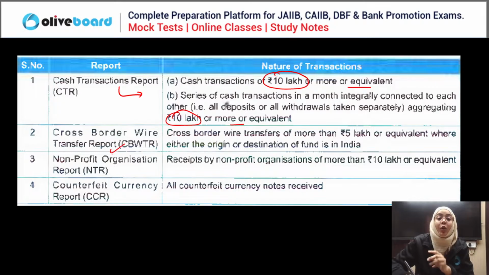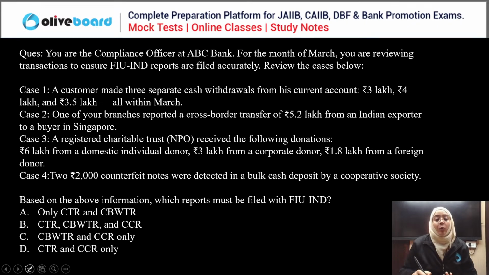Then if there is a cross border wire transfer of 5 lakh or above, it should be reported to Financial Intelligence Unit India. If the receipt by a non-profit organization is of 10 lakh or equivalent, or for counterfeit notes, these need to be reported to Financial Intelligence Unit India. So now let's see how much. First of all, the counterfeit notes should be reported to the Financial Intelligence Unit India. So in case 4, this needs to be reported, right?